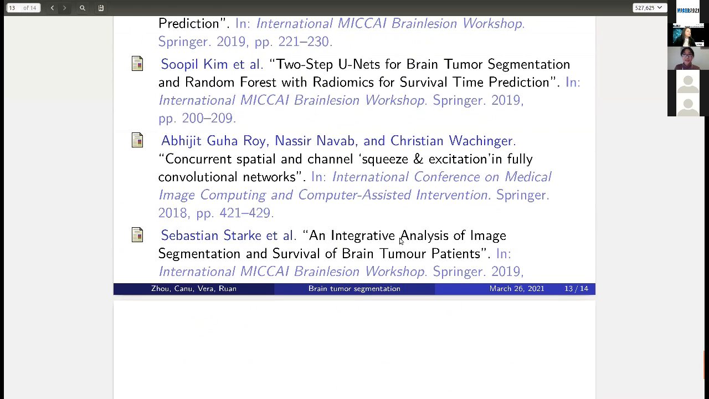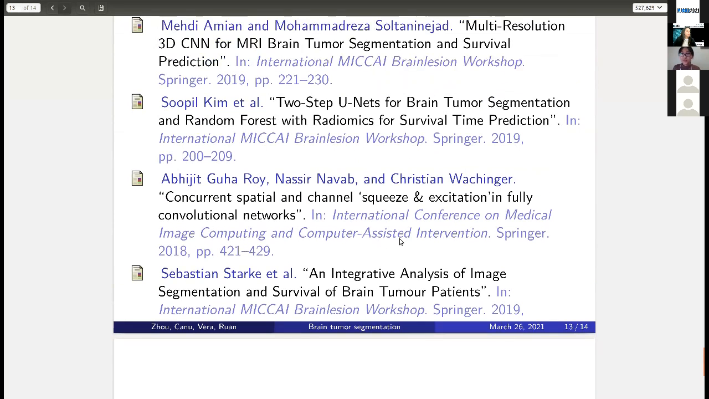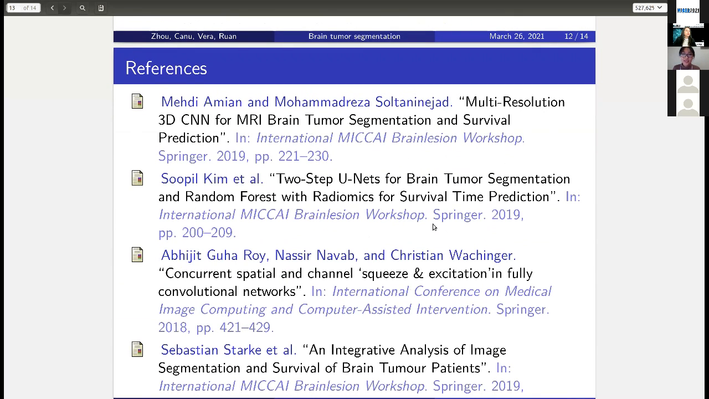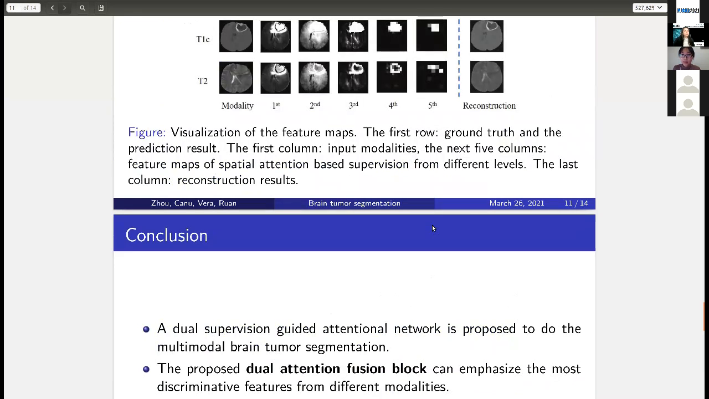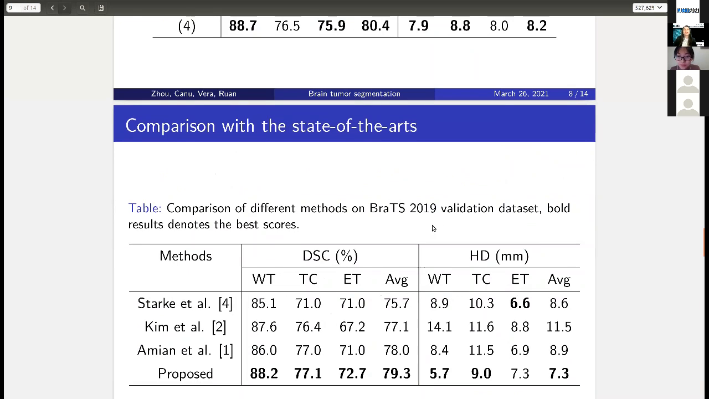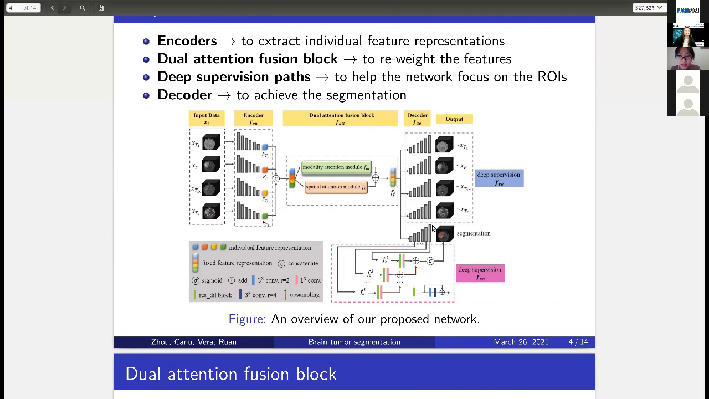I have a small question about the deep supervision of the spatial attention part. How do you perform the supervision? If you can talk more about this part. How's the supervision compared to what exactly?